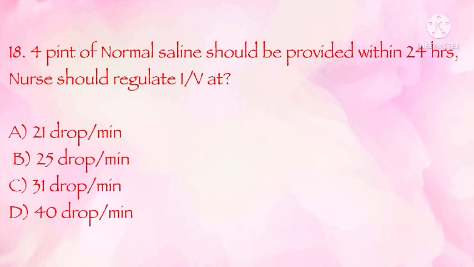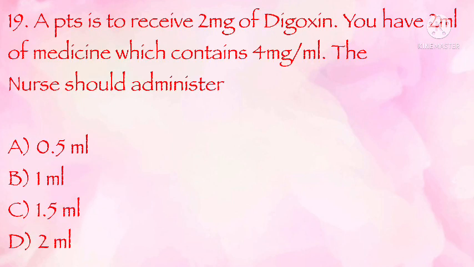4 pints of normal saline should be provided within 24 hours. Nurse should regulate IV at 21 drops per minute, 25 drops per minute, 31 drops per minute, 40 drops per minute. The correct answer is A. 21 drops per minute.